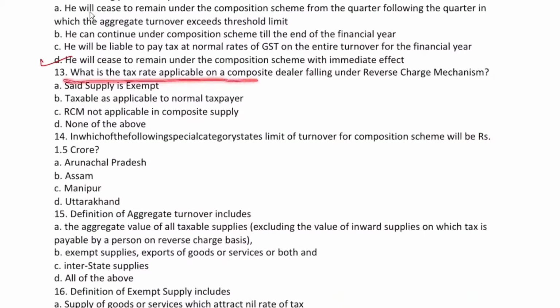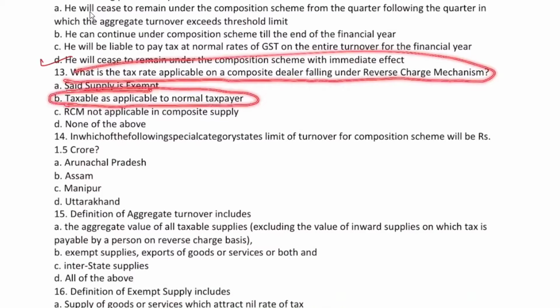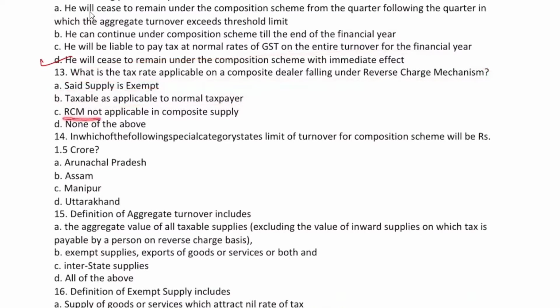What is the tax rate applicable on a composite dealer falling under reverse charge mechanism? Supply is exempt, taxable as applicable, not applicable in composition supply. Option C. RCM is not applicable on composite supply, none of the above. C. How can you all make this mistake? I told you reverse charge provisions will apply as they are. The tax rate will be as normal as on reverse charge because he is paying the tax. He's not collecting.